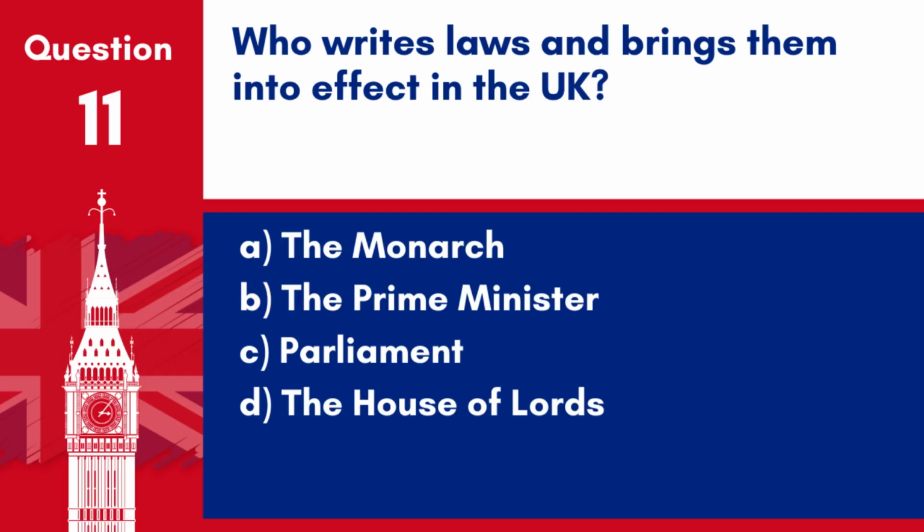Question 11. Who writes laws and brings them into effect in the UK? A. The monarch. B. The Prime Minister. C. Parliament. D. The House of Lords. Answer: C. Parliament. Parliament writes and brings laws into effect in the UK.